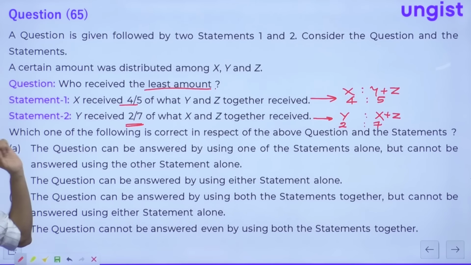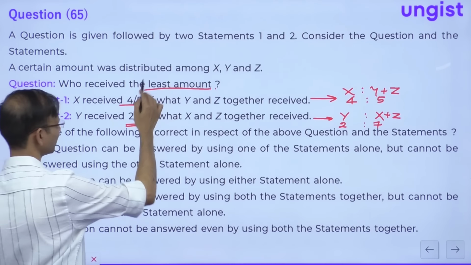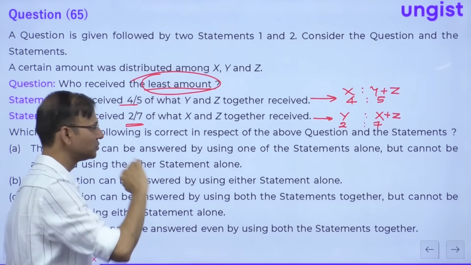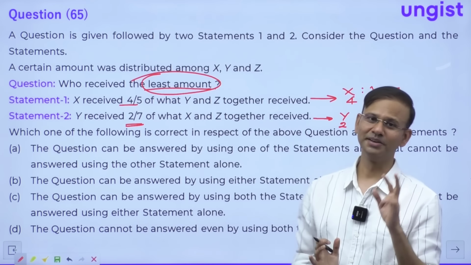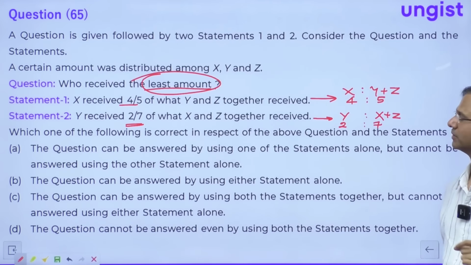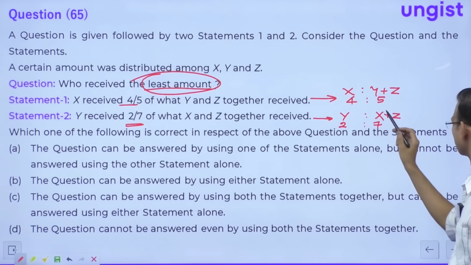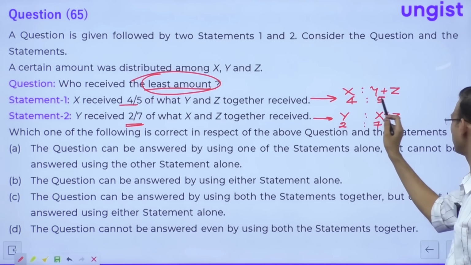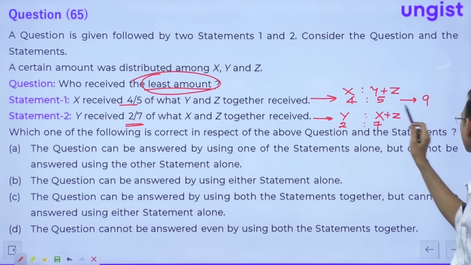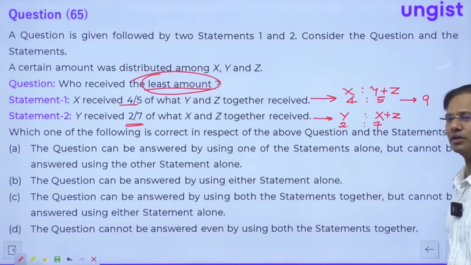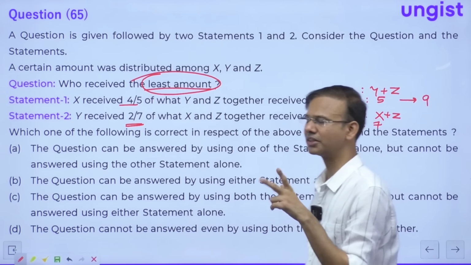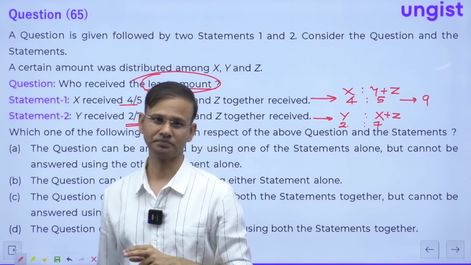So from statement number 1 alone, we cannot say who got the least amount. From statement number 2 also, we cannot say who got the least amount. But guys, there is an interesting thing that you should notice. The total value 4 plus 5 is 9, right? Just add them, 4 plus 5 and 7 plus 2. So the total amount among them is the same in both the situations, right?